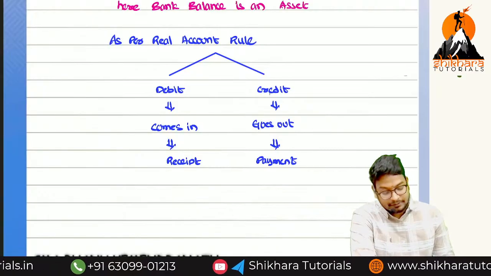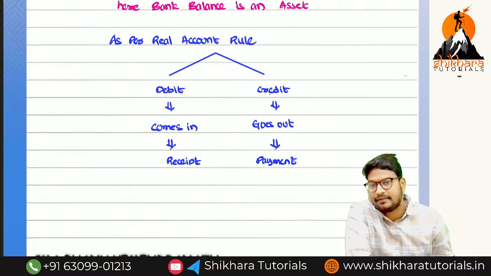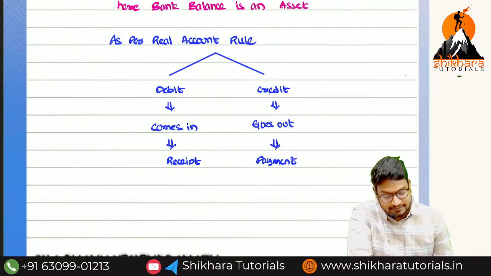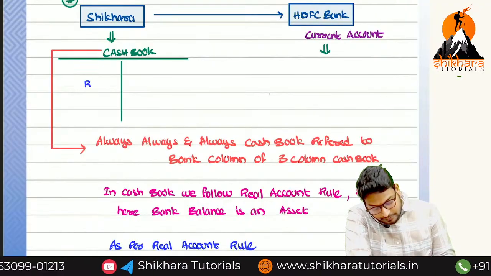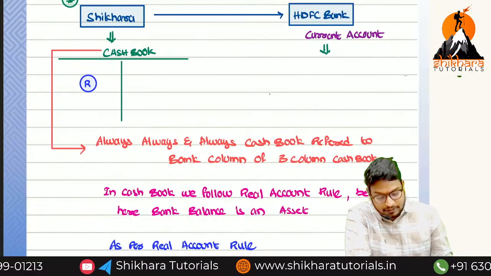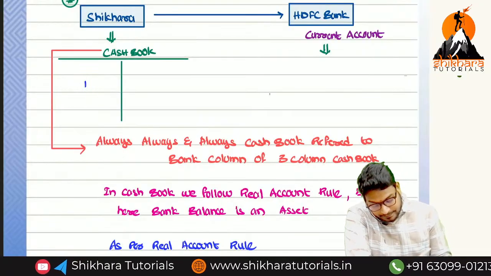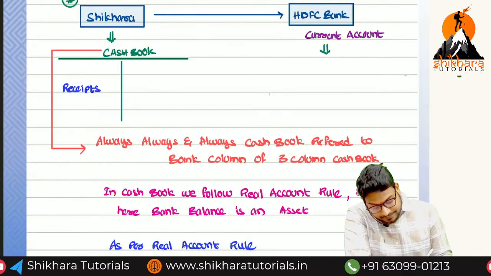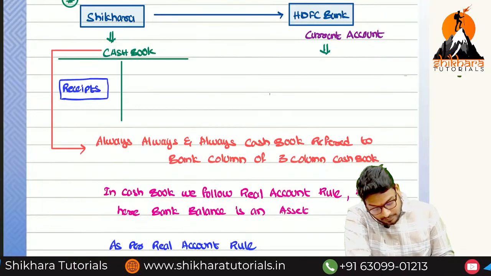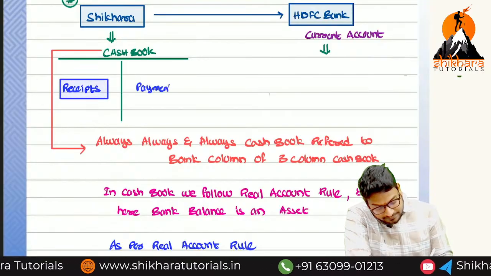So to conclude, receipts are on the debit side, and payments are on the credit side. That is the reason we record R for receipts on the debit side. We can write the full form: Receipts and Payments.